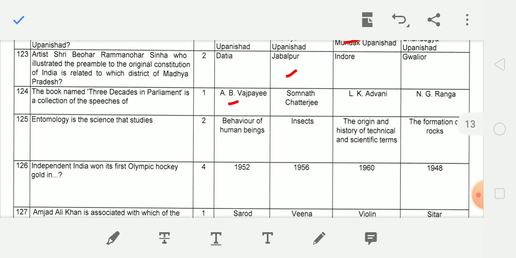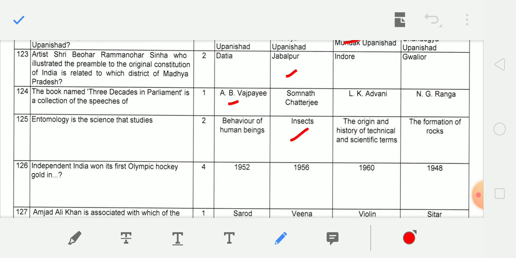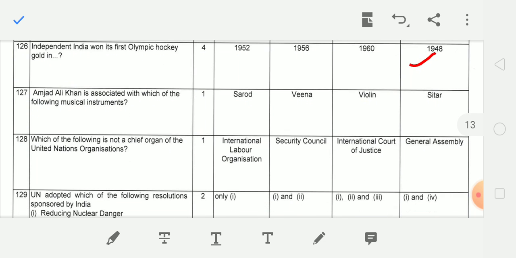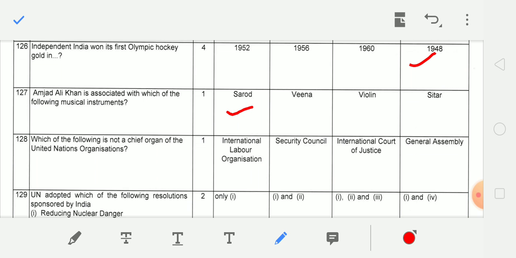Next question. Entomology is the science that studies insects. Independent India won its first Olympic hockey gold in which year? 1948. Next question. Amjad Ali Khan is associated with which of the following musical instrument? Sarod. Which of the following is not a chief organ of the UNO? International Labour Organization is not a chief organ.